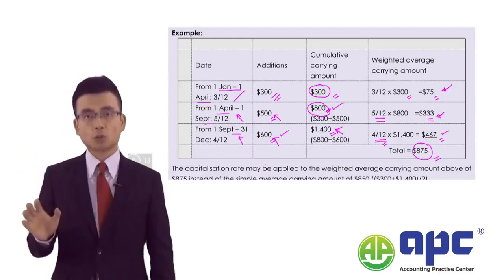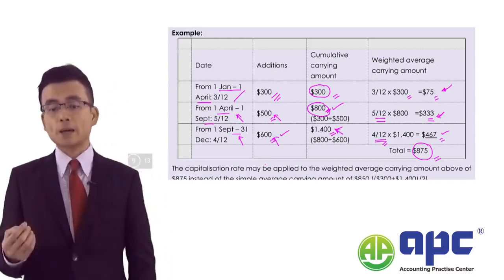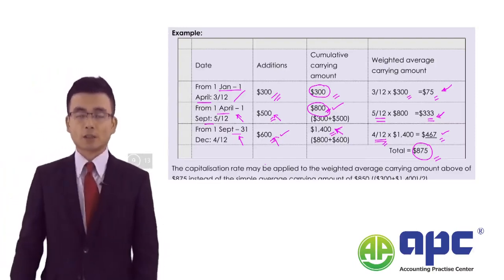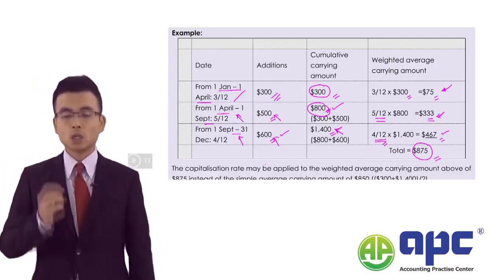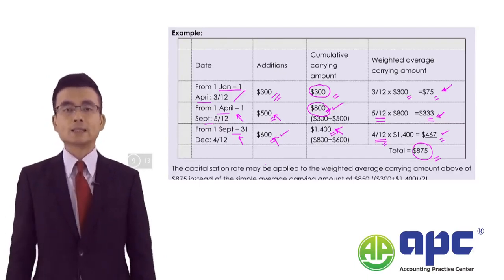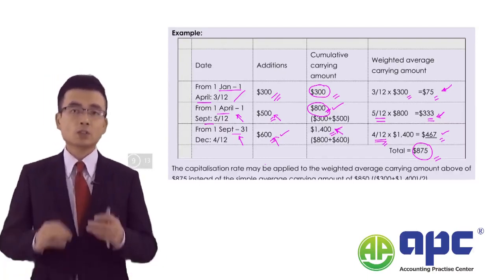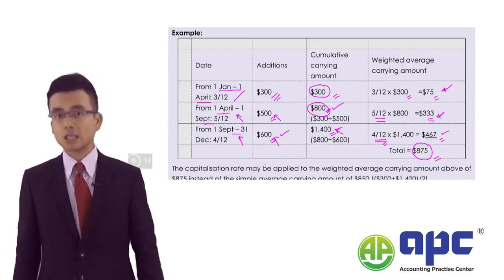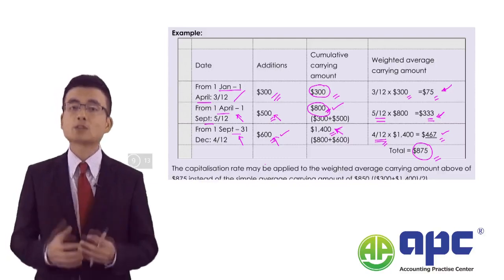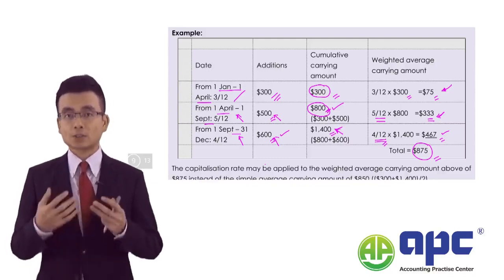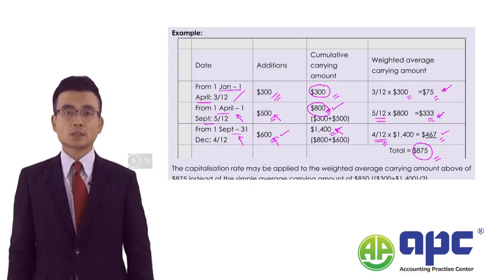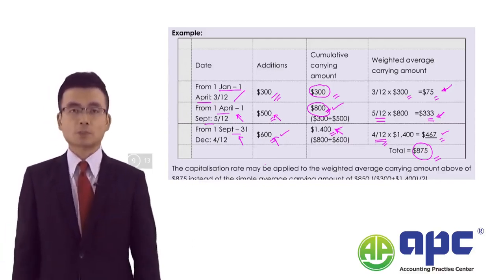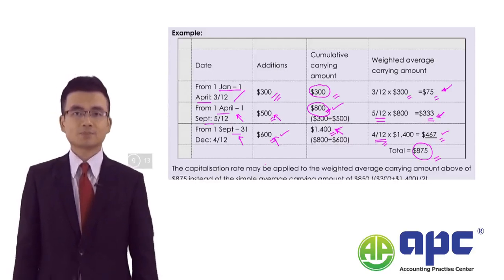And because we are not sure how much money we're going to spend during the entire year in financing those assets, we are using the changes in carrying value as an estimate to calculate the amount of capitalized interest expense. And here we should base it on $875 and apply the interest rate and the associated time period to calculate the amount of interest expense that we should capitalize in this case.